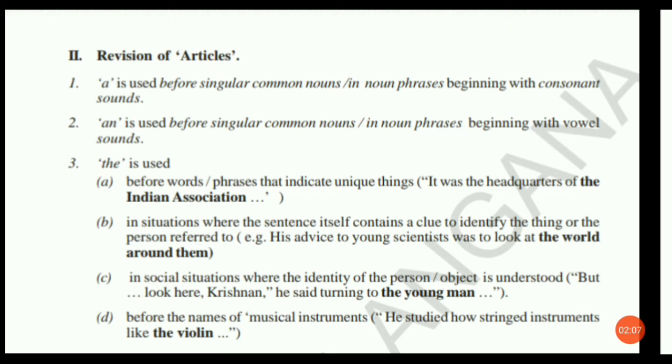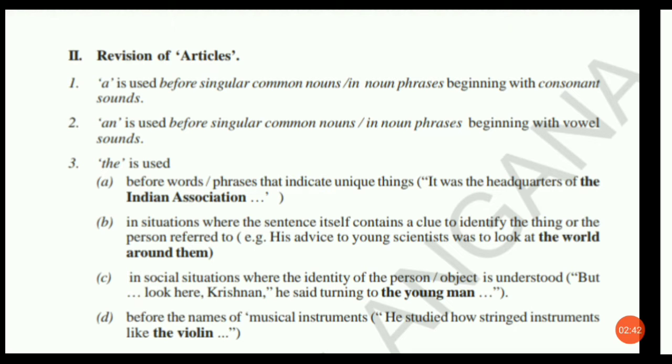Even though the letter m is a consonant, when we write it as an abbreviation, we use an. For example, MP is member of parliament, so we say he is an MP. We use an before this word. Even though m is a consonant letter, we use an because in the word MP, m gives a vowel sound.